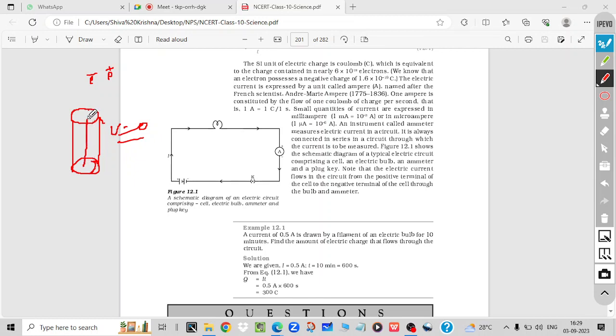It means charge will flow slowly, and that's why it takes some days. Suppose you are using the cell, it will take suppose 1 month. Within 1 month it will maintain the same potential difference, meaning the same amount of charge is passing from one terminal to another while using the battery. So slowly all the charge will be used up. Then if all the charges are used up, we call it the battery is dead.